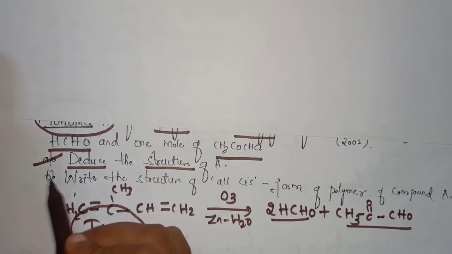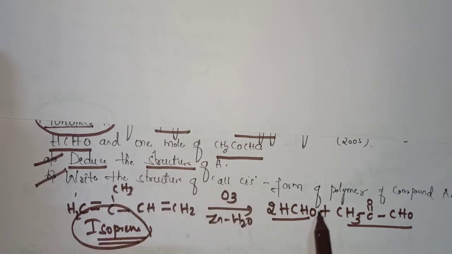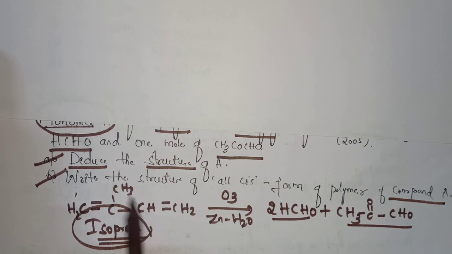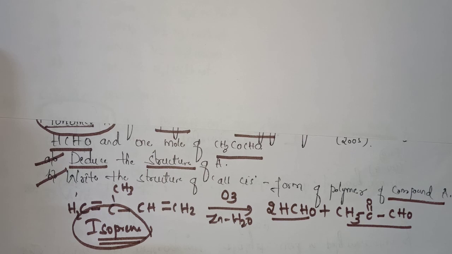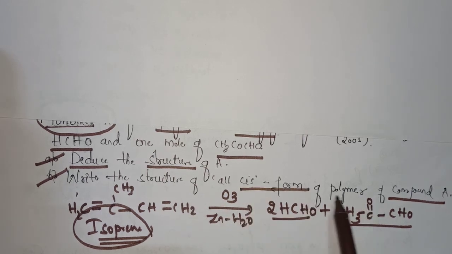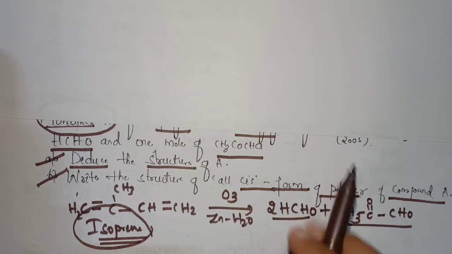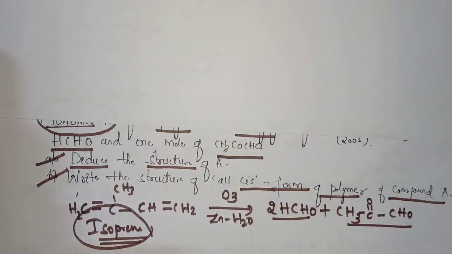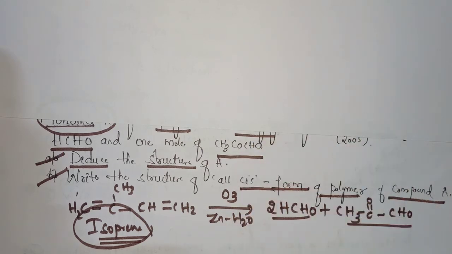Now part B of the question is to write the structure of the all cis form of the polymer of compound A. They are asking about the cis form of the polymer of compound A. Now we have found out that compound A is isoprene. We have to write the polymer. We know that isoprene has a cis form of polymer and also a trans form. Now they are asking about only the cis form of polymer of compound A. Compound A is isoprene. Now we will write the cis form of this. We know that cis polyisoprene is nothing but natural rubber.